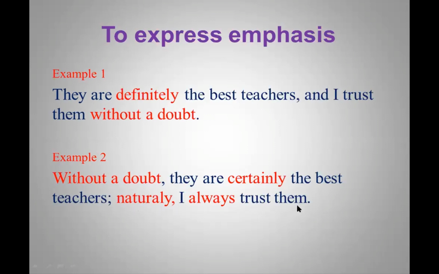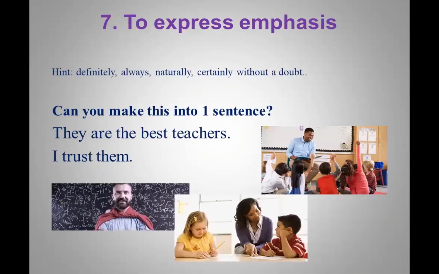Naturally, I always trust them. So let's remember. Connectors to express emphasis: definitely, always, naturally, certainly, without a doubt.